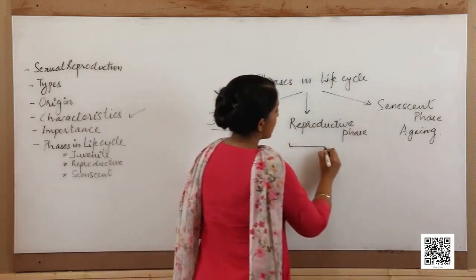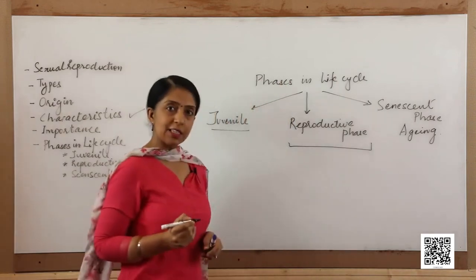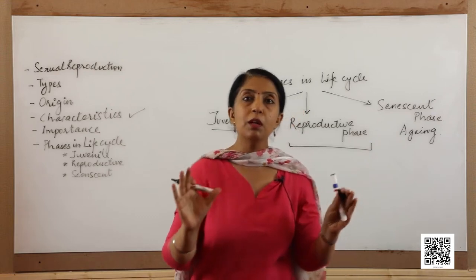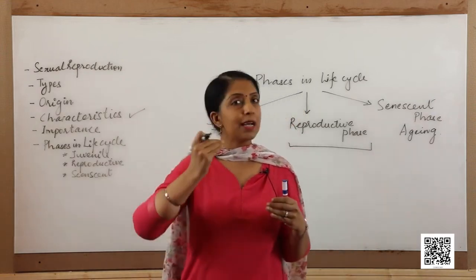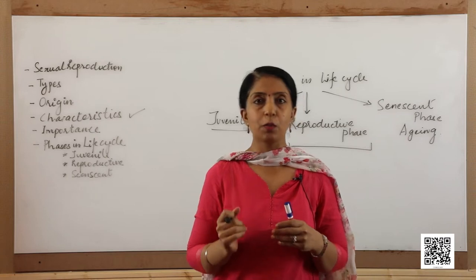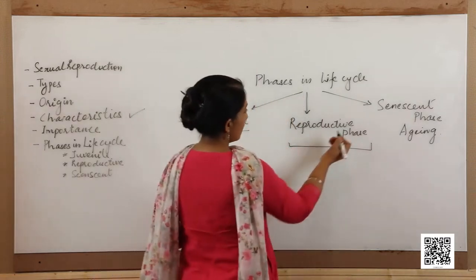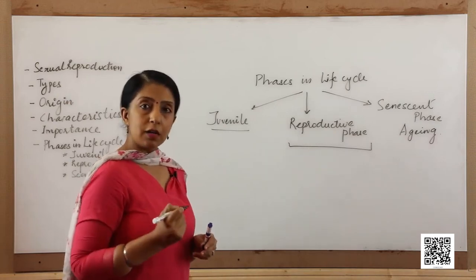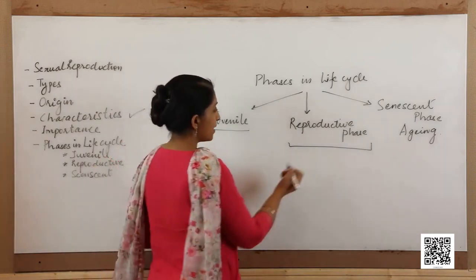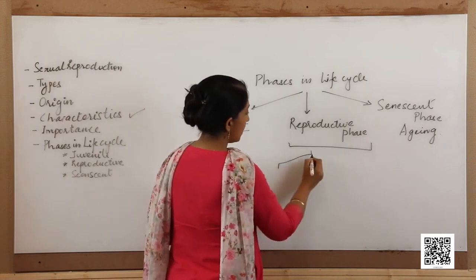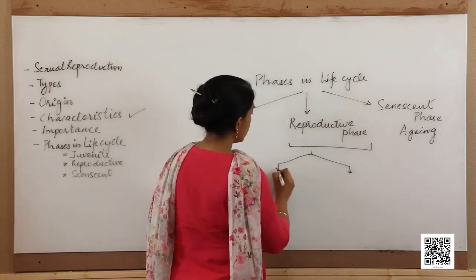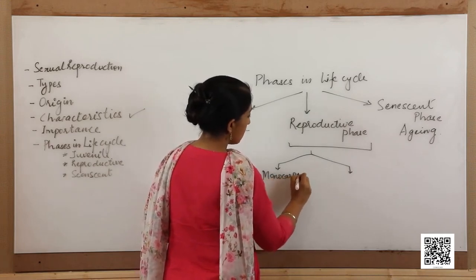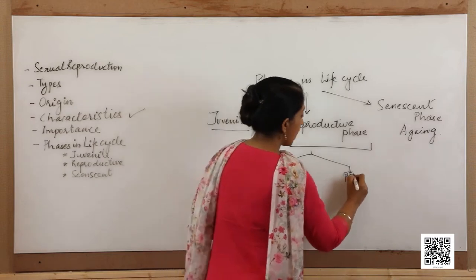The reproductive phase in almost all organisms is marked by many changes which are visible outwardly as well as inwardly. In the flowering plants, the reproductive phase is marked by the production of flowers. The flowering plants in the reproductive phase can be of 2 types, the monocarpic plants and the polycarpic plants.